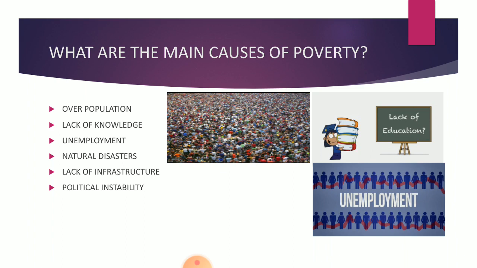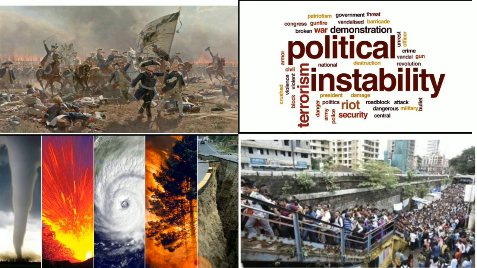What are the main causes of poverty? According to the Nobel Prize winner South African leader Nelson Mandela, poverty is not natural, it is man-made. The above statement is true as the causes of poverty are generally man-made. There are various causes of poverty, but the most important is population. Rising population is putting a burden on the resources and budget of countries. Governments are finding it difficult to provide food, shelter and employment to the rising population. The other causes are lack of education, war, natural disasters, lack of employment, lack of infrastructure, political instability, etc.